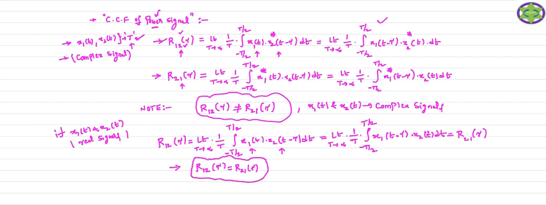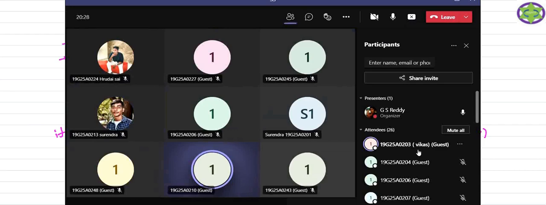Sir, 210 roll number, sir, screen is not visible. So what is your roll number? 210. Yes sir, screen is not visible for you. So what about the remaining students? Number 4, screen is visible. Number 3, the screen is visible. But 210 is saying it is not visible.